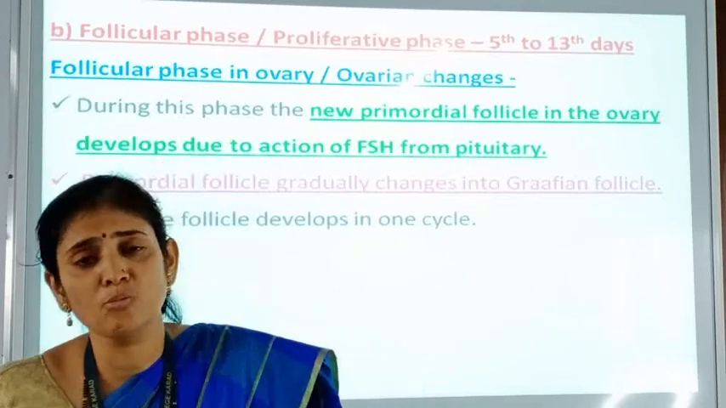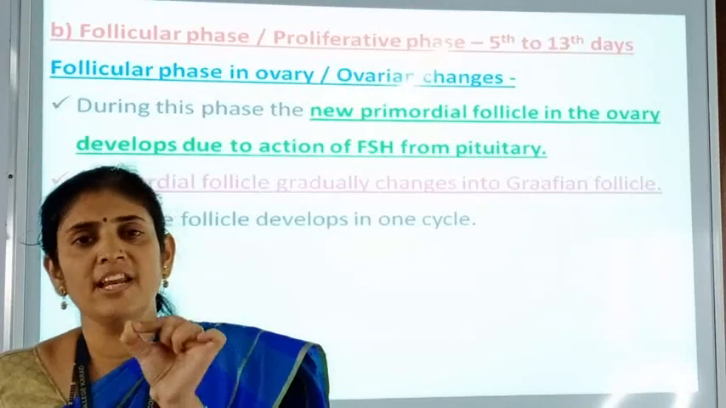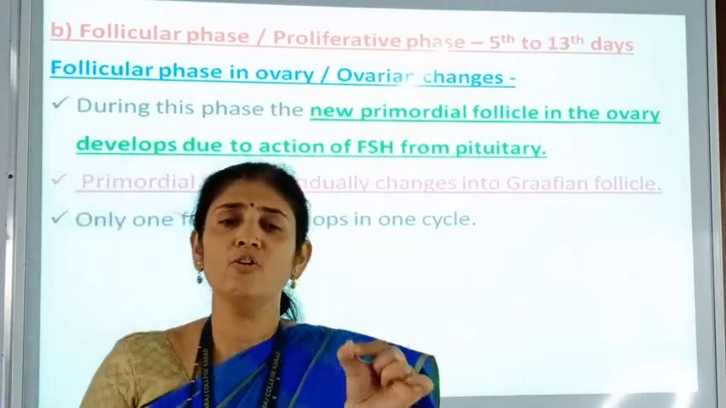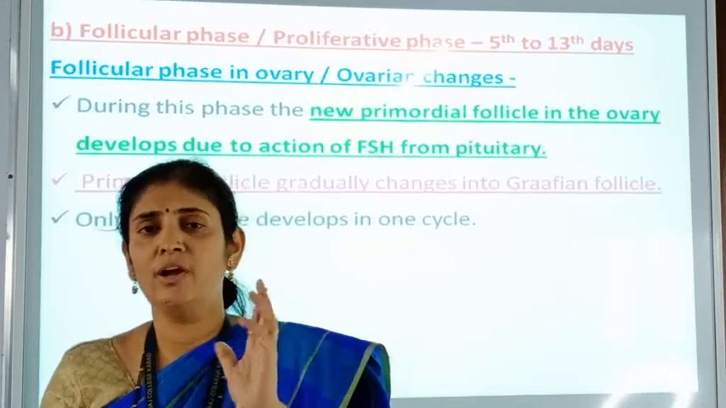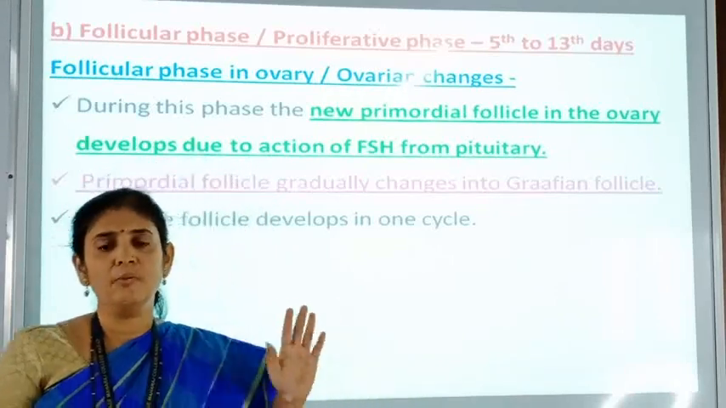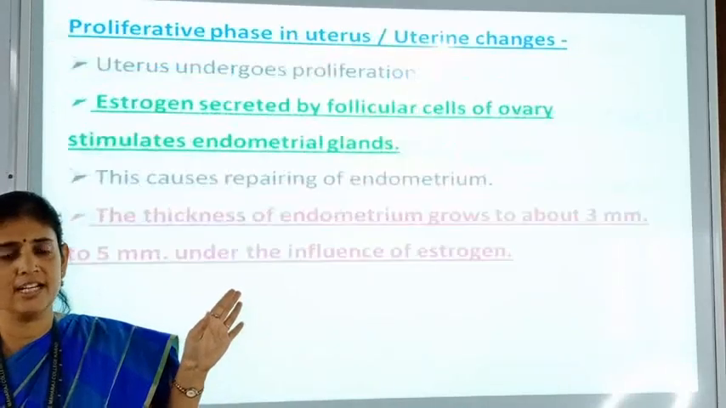And that action is of which hormone? Follicle stimulating hormone, which is called a gonadotropic hormone, secreted by the anterior pituitary gland. That you have to remember for this one. So this is the first phase, that is the follicular phase.